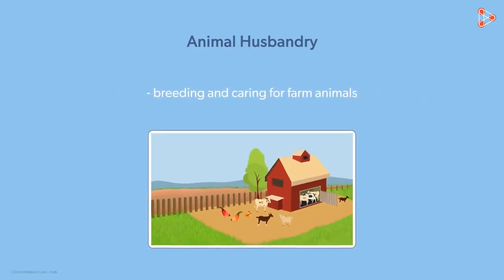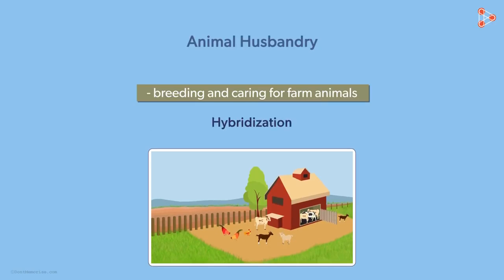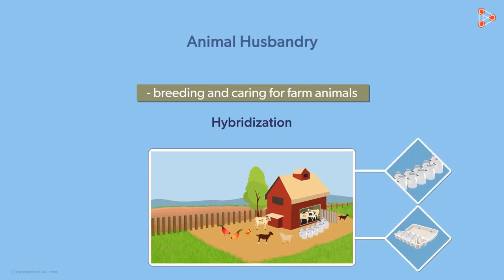What do you understand by the term animal husbandry? By definition, it is the science of breeding and caring for farm animals. What do we mean by breeding and caring for animals? I'm sure you have studied about hybridization of different breeds of animals in lower grades. Why do we employ techniques of hybridization? The answer is quite simple. It is to ensure good qualities of animals which prove advantageous to humans.